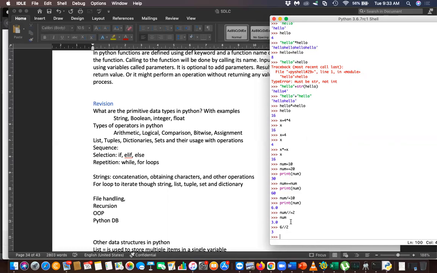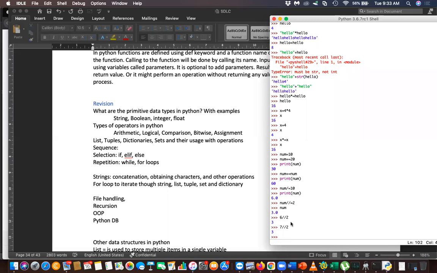Floor division gives you the floor value. For example, if you divide 7 floor divided by 2, again you will get 3, because the answer is 3.5, but the floor value is 3. So why did you get 3.0 here with the floor division? That's because you have put num in the front. You divided 6.0 by 2, floor divide. That's why you got 3.0.